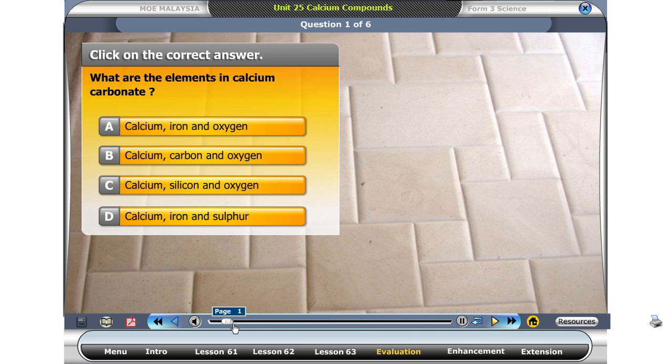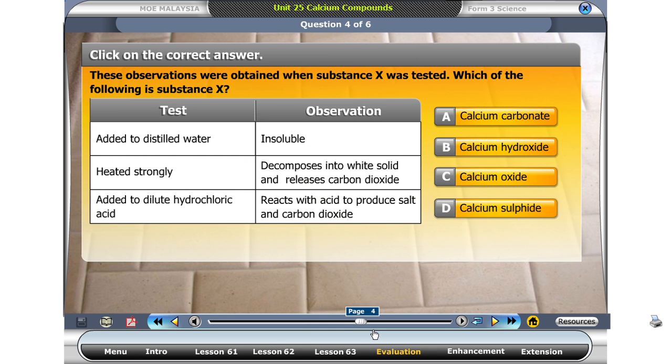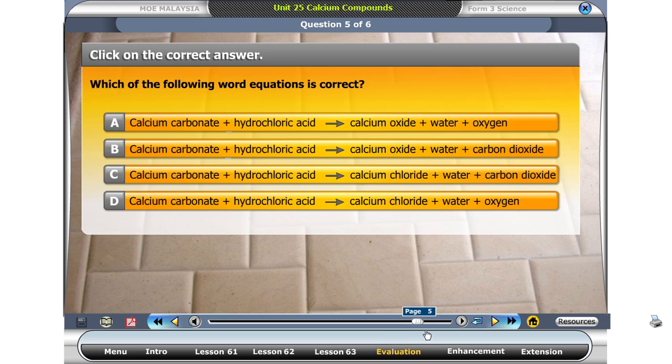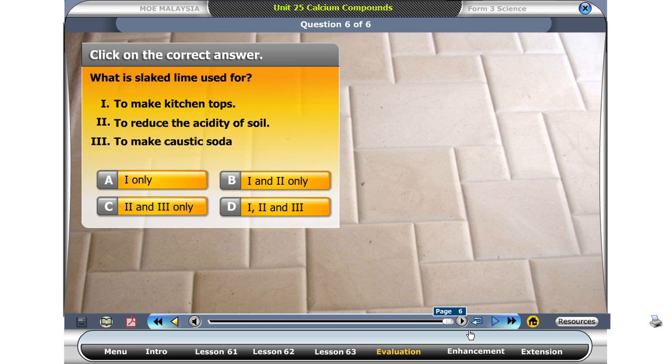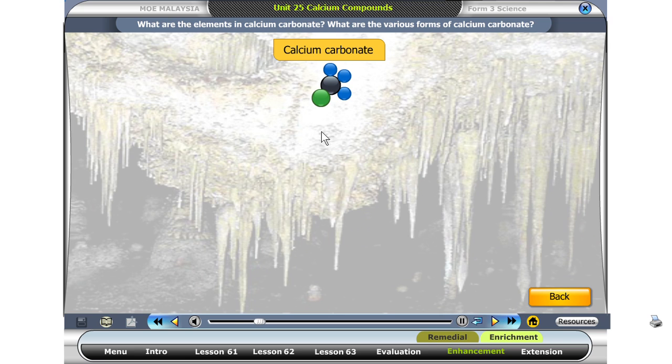What are the elements in calcium carbonate?